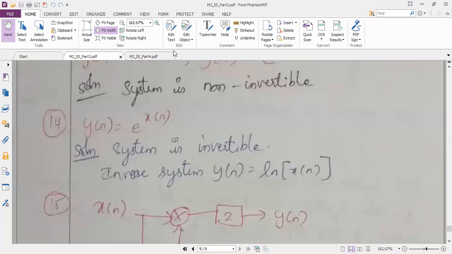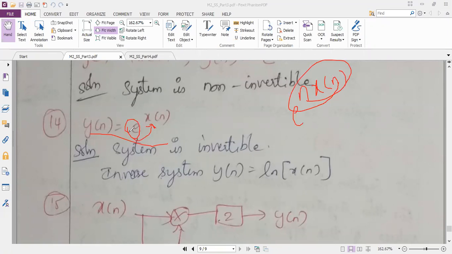See, this question is slightly different from the previous question. Y of n is equal to just e power x of n. Earlier the question was e power n into x of n. There is the difference. You know what the opposite operation of the e function is? E is like antilog.